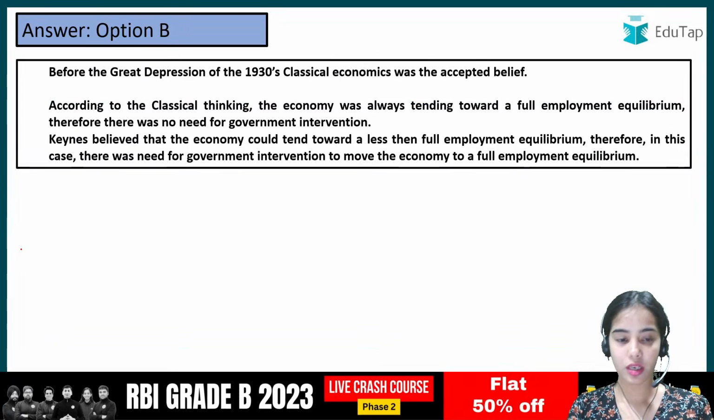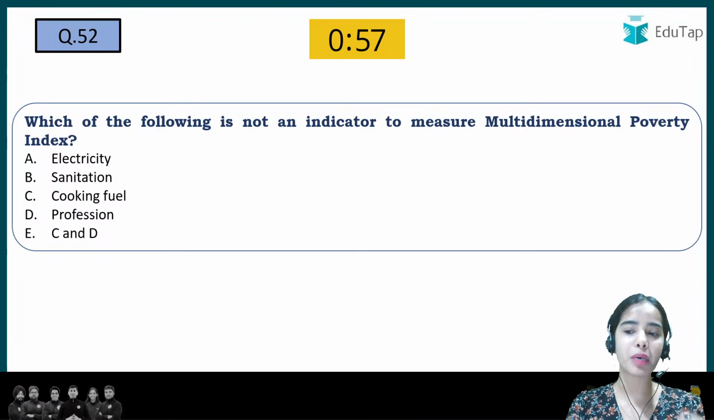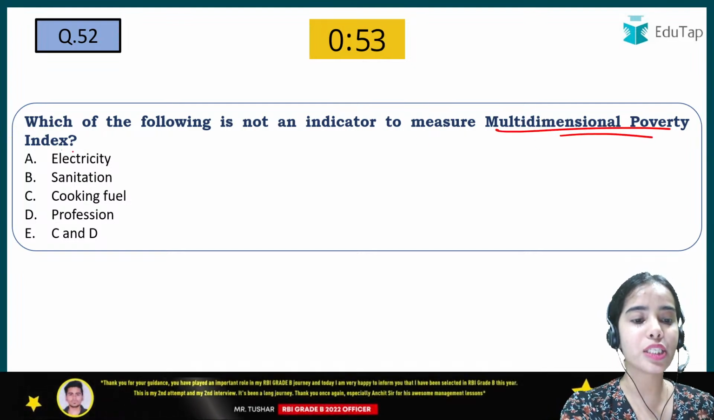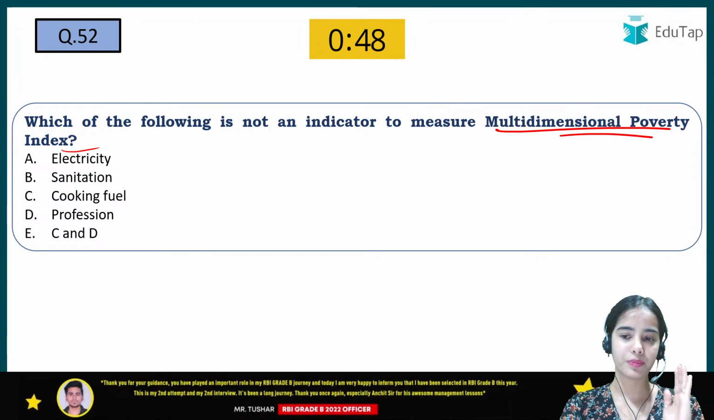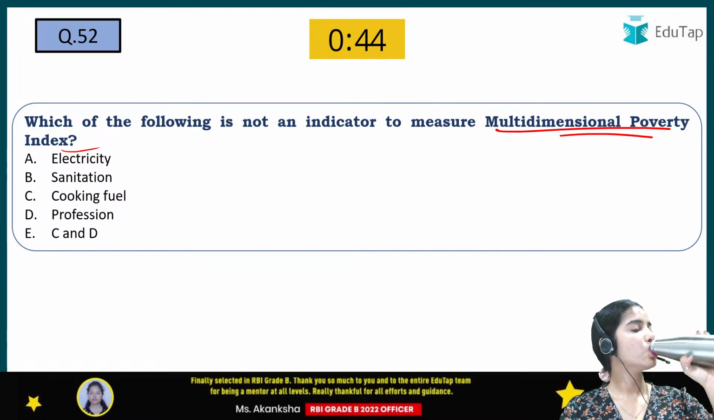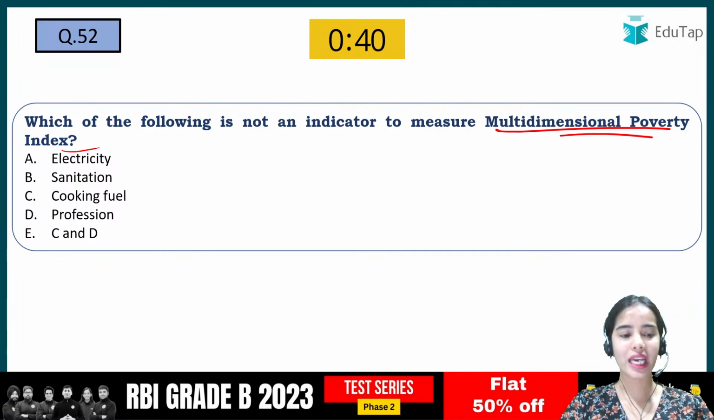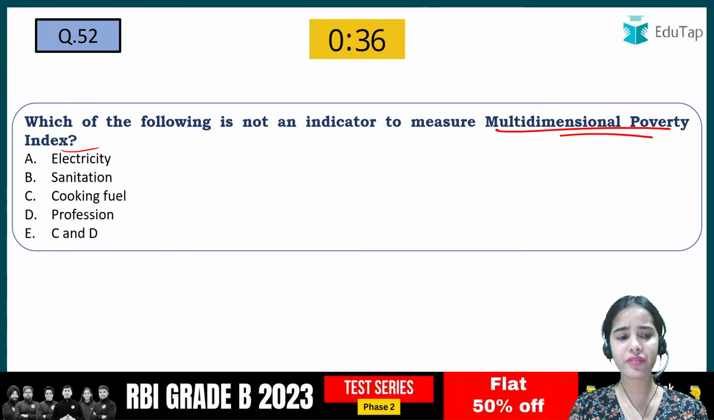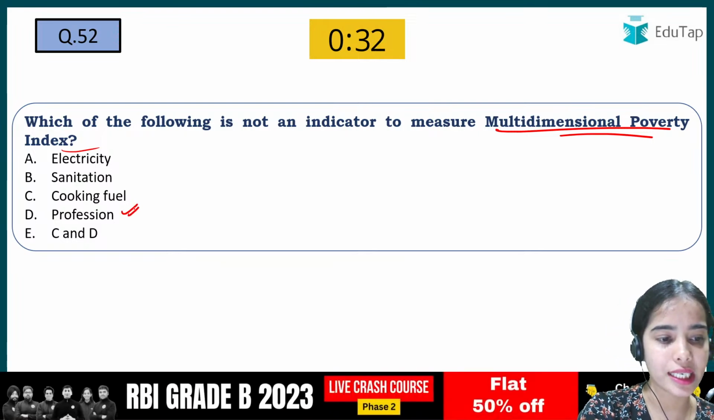Okay. Next is, which of the following is not an indicator to measure the multidimensional poverty index? So there is the multidimensional poverty index. You have to tell which among the following is not an indicator in the multidimensional poverty. So again, this is a very easy question. You should be able to just give the answer through some logic. And here I am getting the D answer, that is correct.